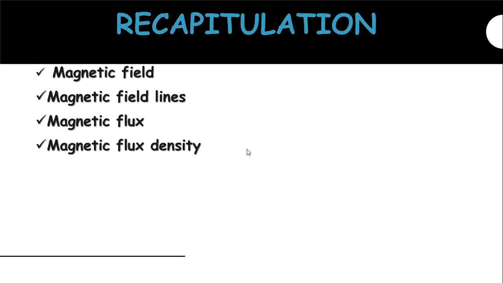What is magnetic flux density? The number of magnetic field lines crossing unit area kept normal to the direction of field lines is called magnetic flux density.